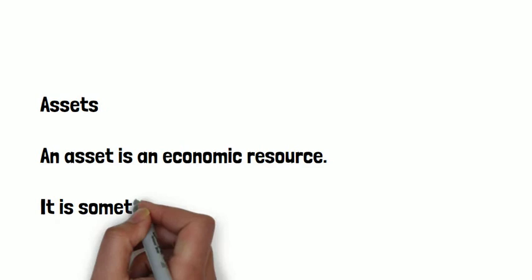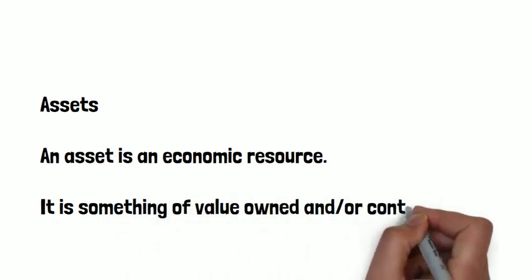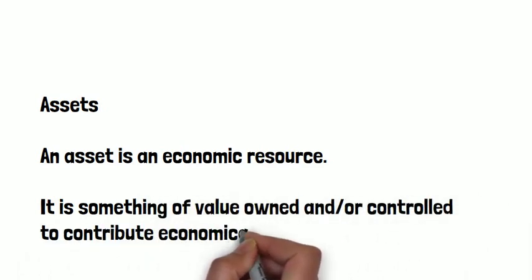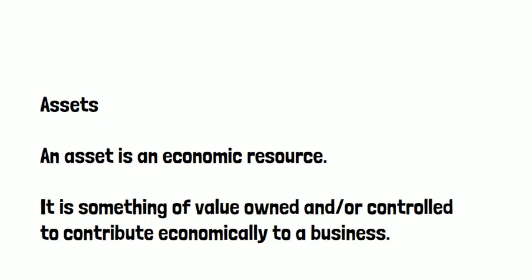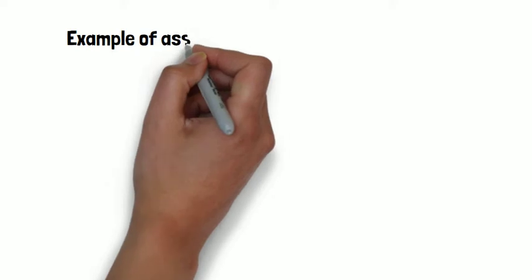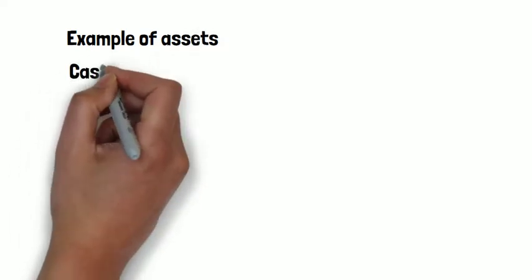Assets. An asset is an economic resource. It's something of value, owned or controlled to contribute economically to a business. It's best understood from examples, so here are some.